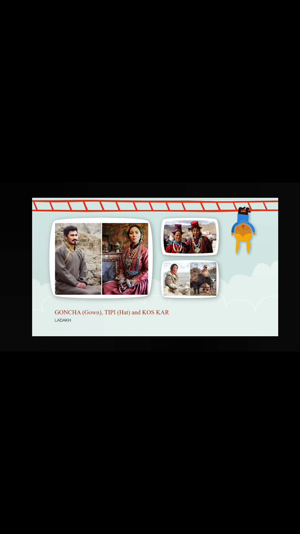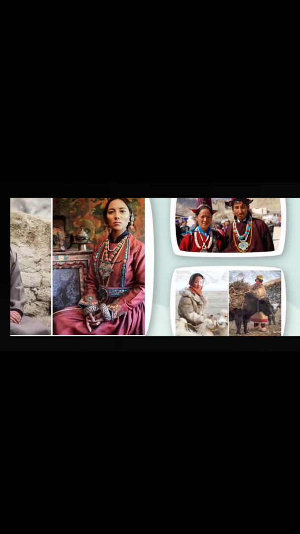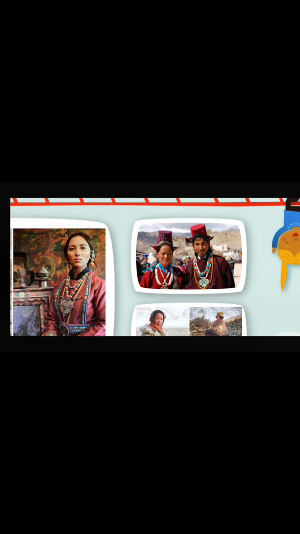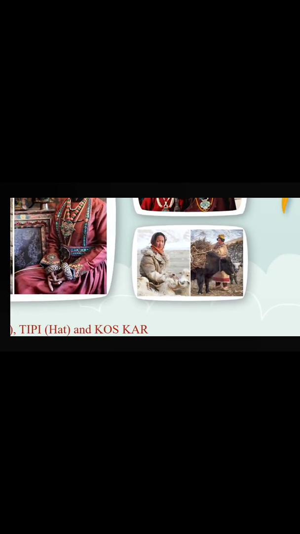So their dress is named Goncha. It is a gown like dress which is a full body covered dress. Tipi means it is one type of hat. And Koskar means, take a look, this type of woolen dress that helps to survive in the cold situation, very extreme cold. At that time they use that type of dress. So take a look, their dress Goncha, and it is called tipi. That means it is one type of hat, and it is called Koskar. So this type of dresses is used by whom? The people of Ladakh.